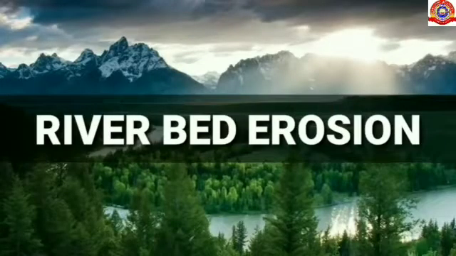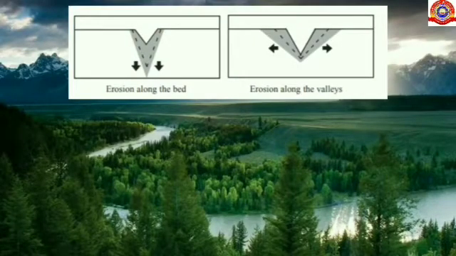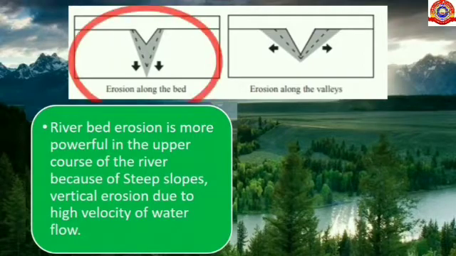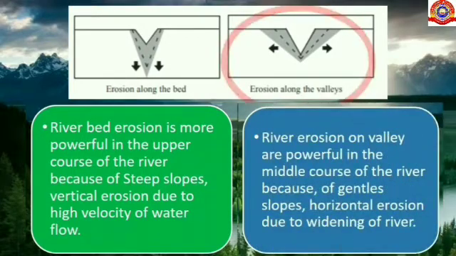Let's see about river bed erosion. Here two pictures are there. First one is erosion along the bed and another one is erosion along the valleys. River bed erosion is more powerful in the upper course of the river because of steep slope, vertical erosion due to high velocity of water flow. And the second picture shows erosion along valleys. Erosion along valleys is very powerful in the middle course of the river because of gentle slopes, horizontal erosion due to widening of river. Here widening means moving sidewards.